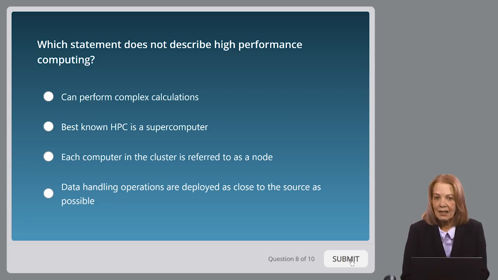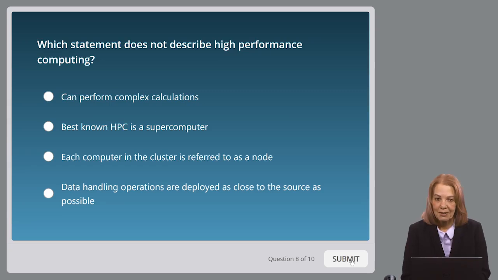Which statement does not describe high-performance computing? Again, really focus in on "does not." That means that 3 of these do and 1 does not. But if you read these too quickly and read "which statement does describe high-performance computing" and you chose the first answer you came to, you'd probably be wrong. So which statement does not describe high-performance computing?